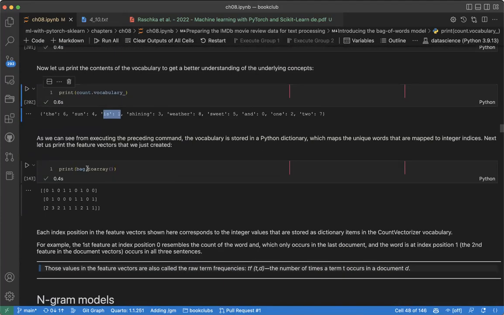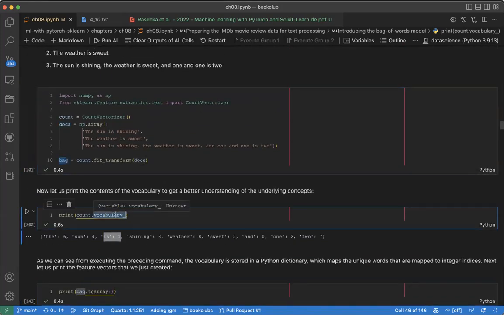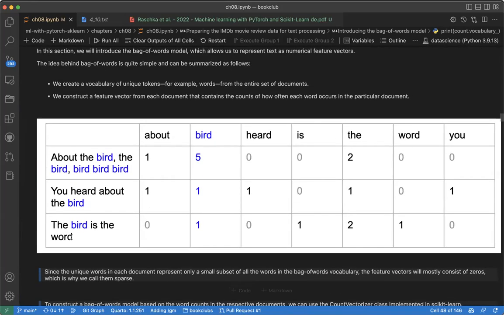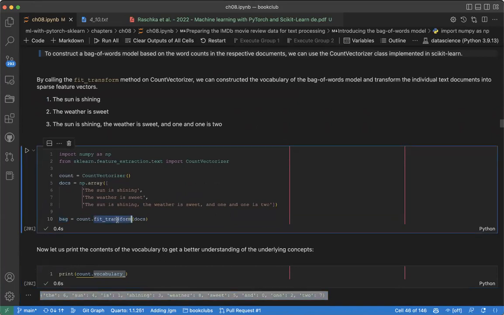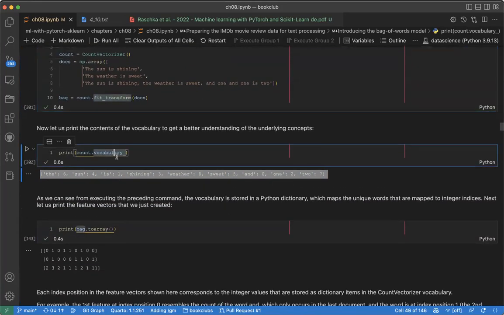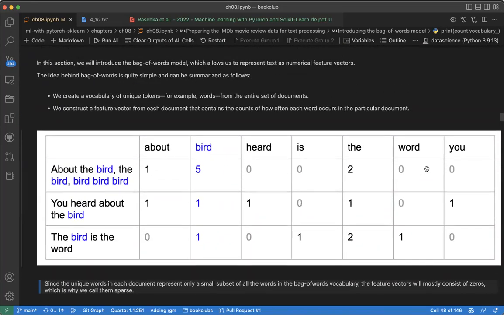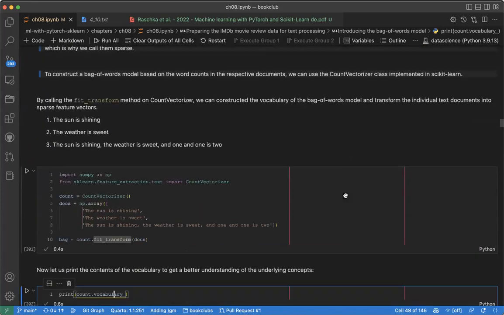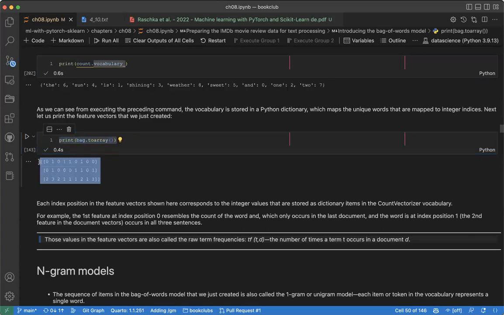What we can see here is bag, can you see this bag? This shows you the vocabulary underscore. It shows you the vocabulary you have, because here you can see these are the vocabularies we have. When you fit transform, you call count vocabulary and it shows you the vocabulary you have. But when you want to see it in this format, now you need to call bag dot toarray. So you can see print bag dot toarray, and you can see how it puts it here.